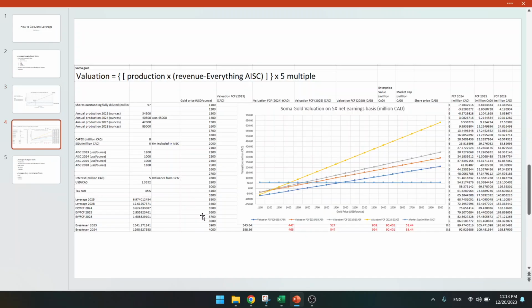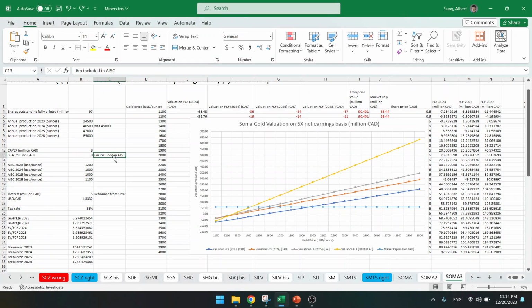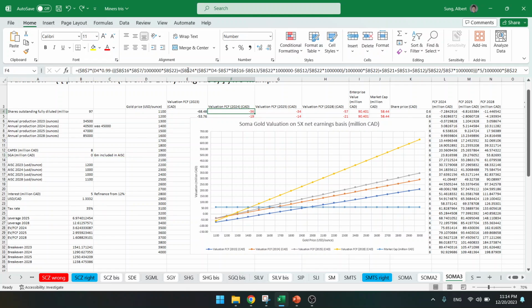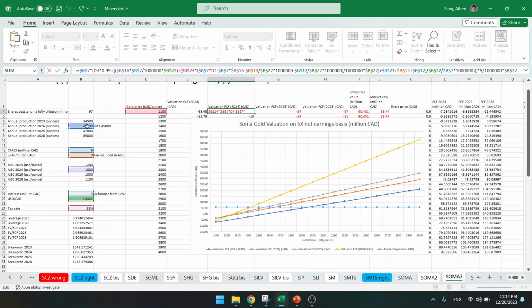Now let's go to the example of Soma Gold, a real life example. Here are the formulas. We have the free cash flows here, using all of these production numbers, capex, all-in sustaining cost, interest, and tax.